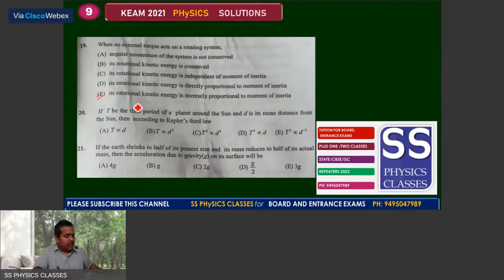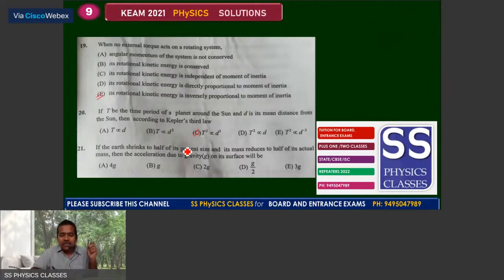Then we can move with the question number 20. The Kepler's third law, if T be the time period of a planet around the sun and D is its mean distance from the sun, then according to the Kepler's third law, we can say the square of time period is proportional to cube of that semi-major axis. We can say C as the answer.